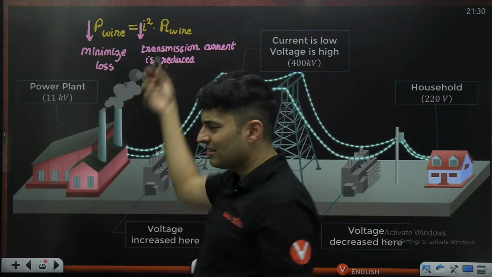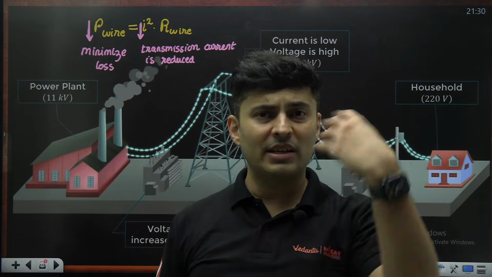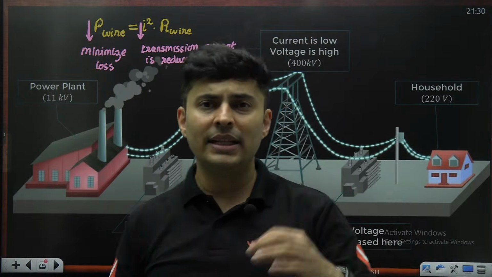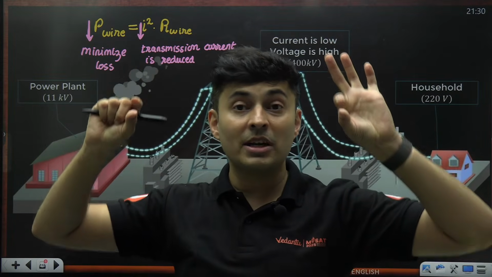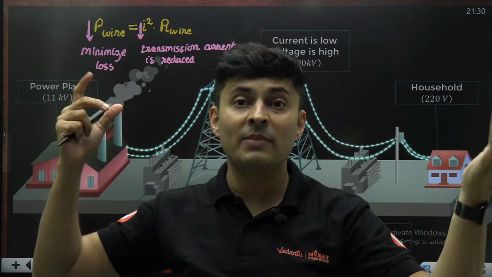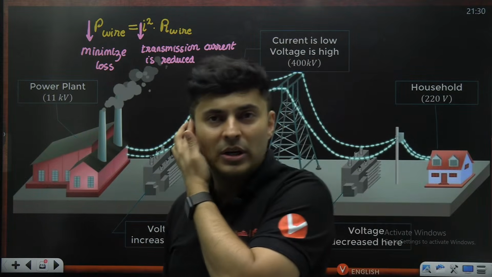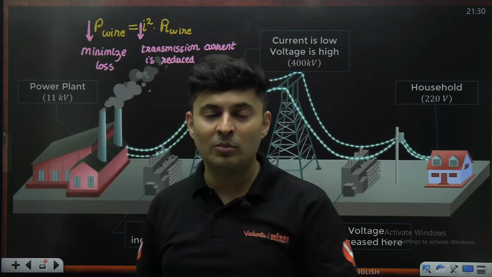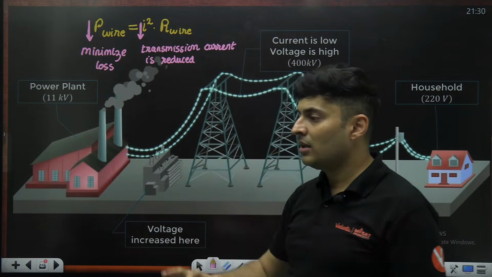You can say, sir, resistance can also be reduced. Bro, how are you going to reduce resistance? You use the best material, copper. Length is fixed. You cannot change the length. Area, how small can you make it? Because if you make it too small, then the wire will melt, carrying so much current. So there is another problem. You cannot use superconductors and all that. That is not possible. So the only way this can happen is if you reduce the current.